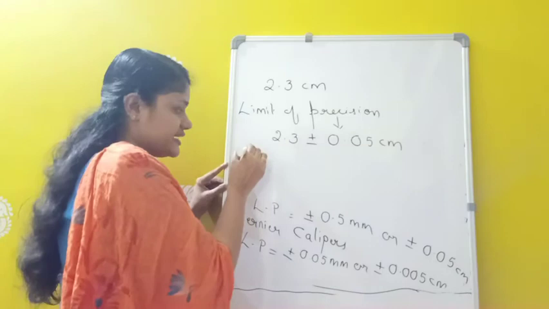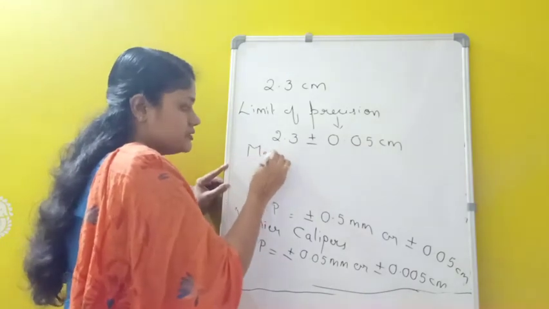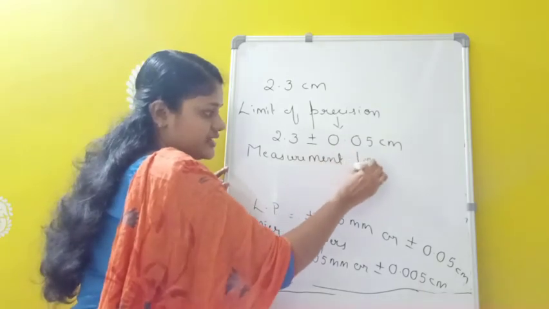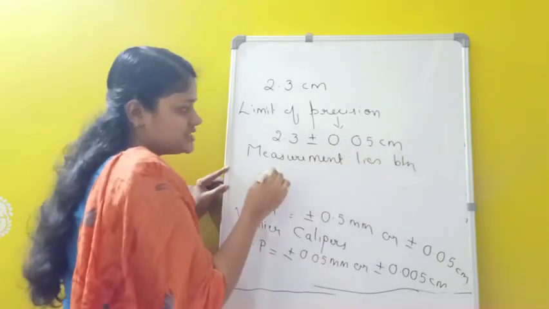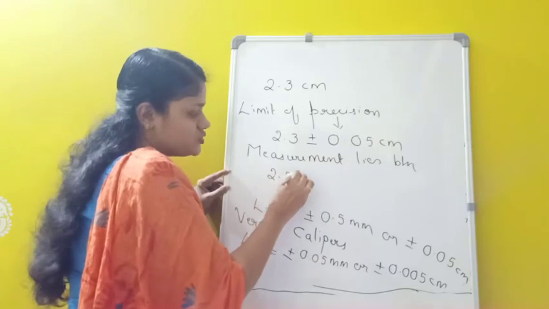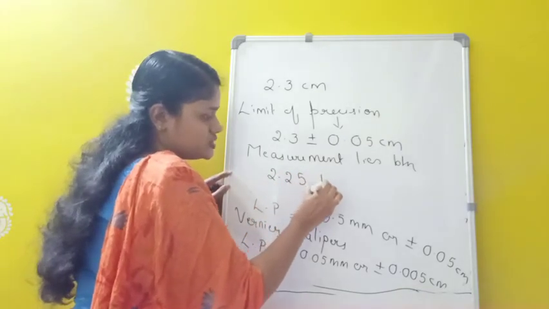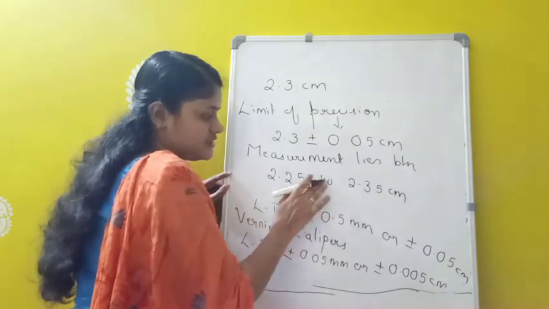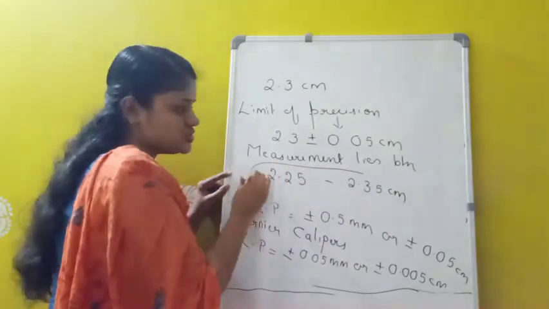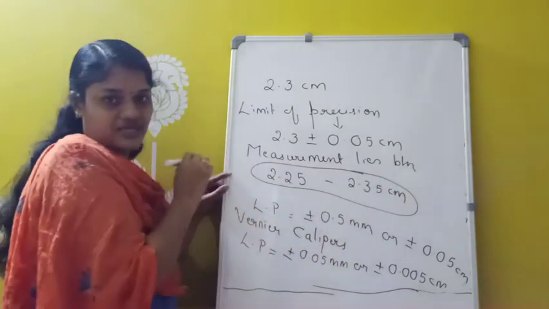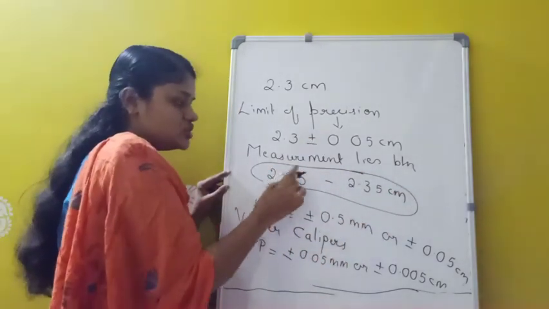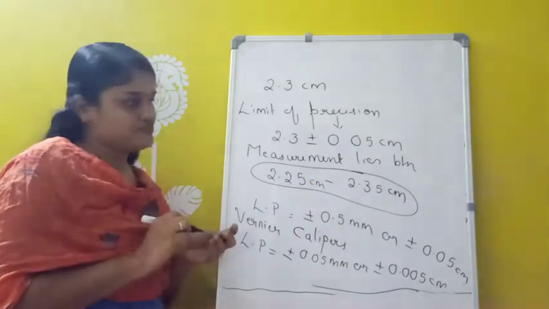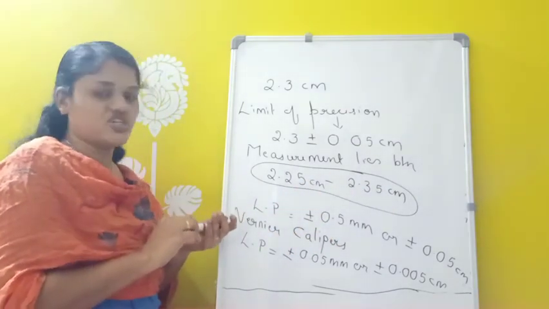That means this reading will be the true value, or we can say the true value measurement lies between 2.25 to which one? To which range? 2.35 centimeter. So this measurement will be in the range of 2.25 to 2.35 centimeters. This actual value will be in the range of 2.25 centimeter to 2.35 centimeter. Okay. So this is about the limit of precision.